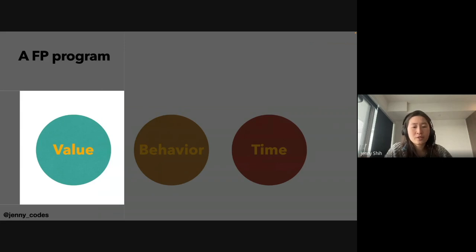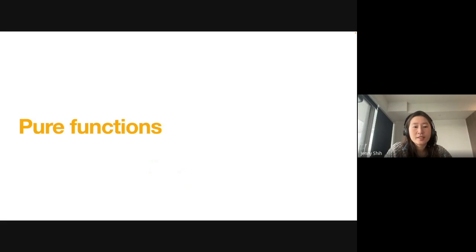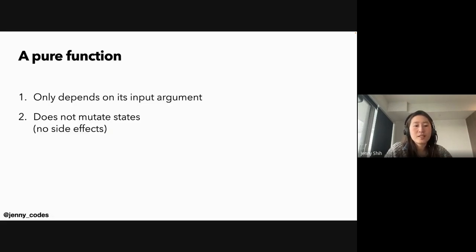So that concludes the value part of the functional programming paradigm. The core idea of it is immutable data. Next, we look at behavior. The key idea here is pure functions. And a pure function is defined by two conditions.